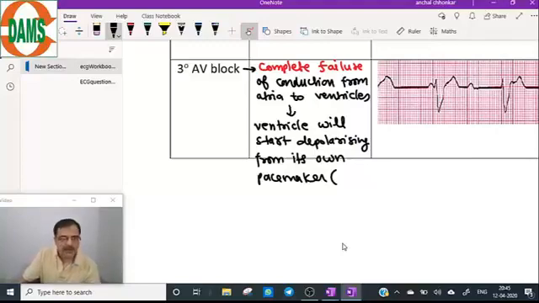So what will be that pacemaker of the ventricle, where will it take the impulse from?